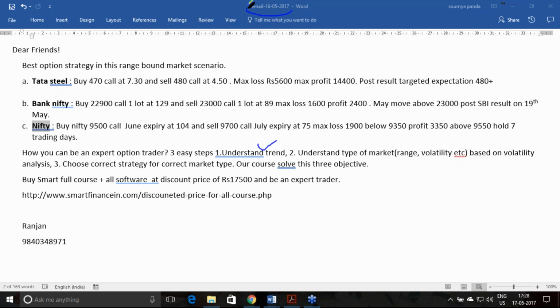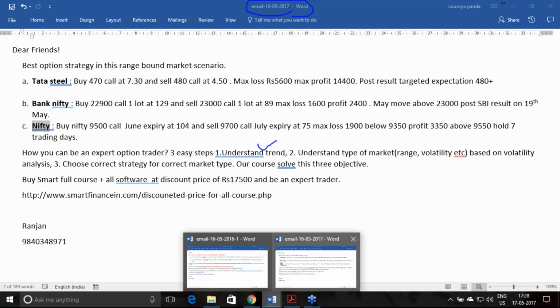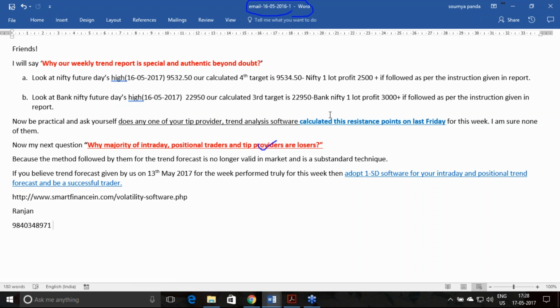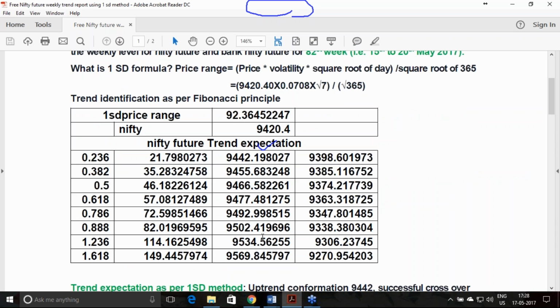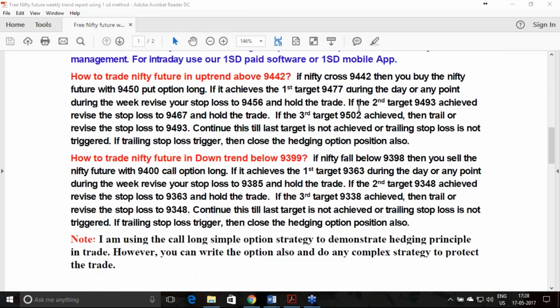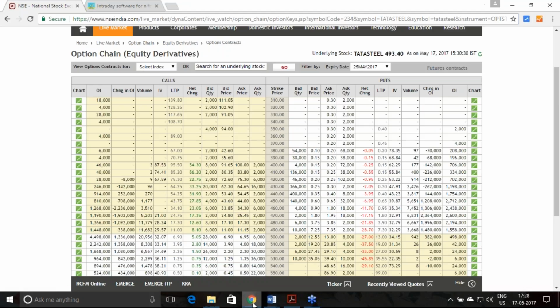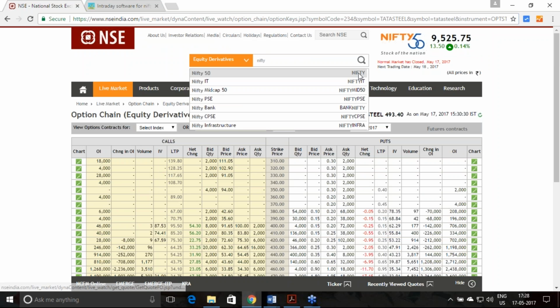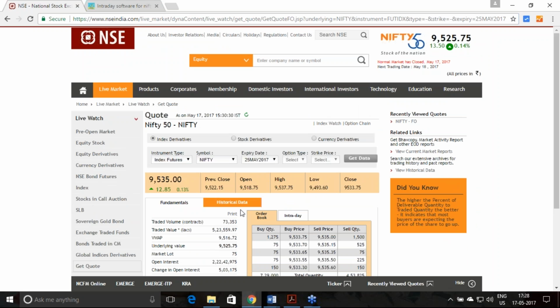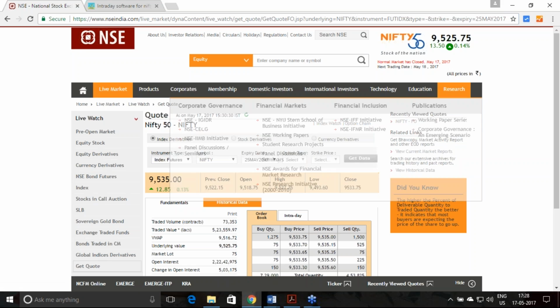So my first interaction with you happened on 16th of May in the morning hour. Then I gave a follow-up email of the weekly trend report, which we transmitted to you on 13th May. These are the levels we have calculated based on our real-time volatility estimate of Nifty and Bank Nifty. I just want to draw your attention to a few facts. Many people will calculate and give you the levels. So calculating levels and just projecting the trend is not a unique factor.